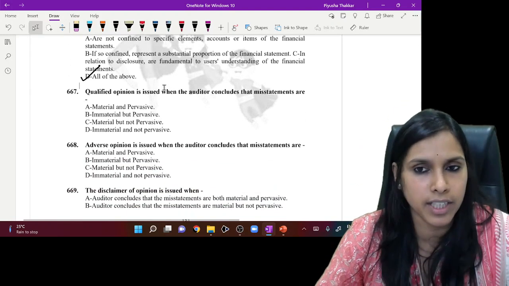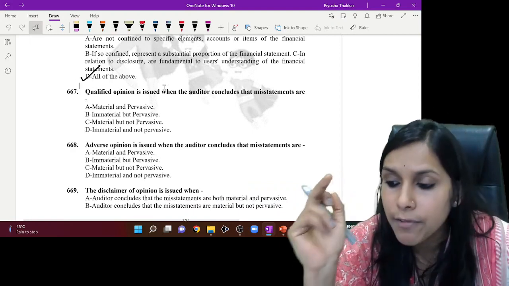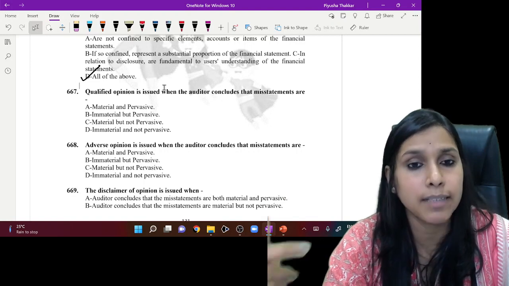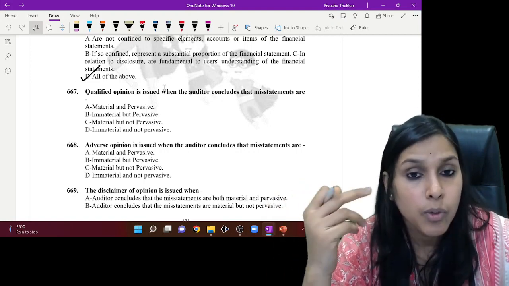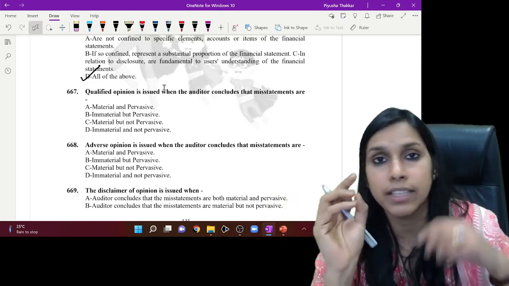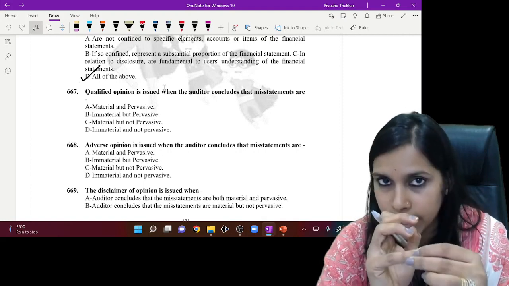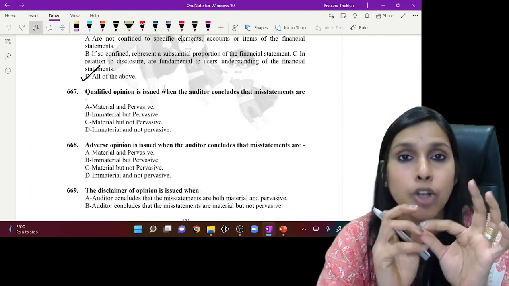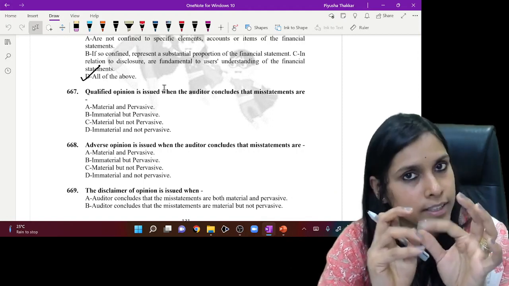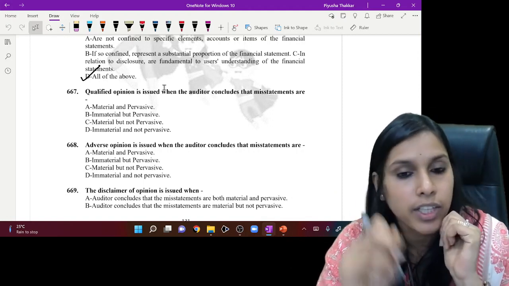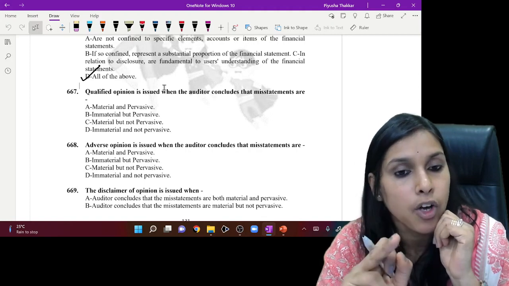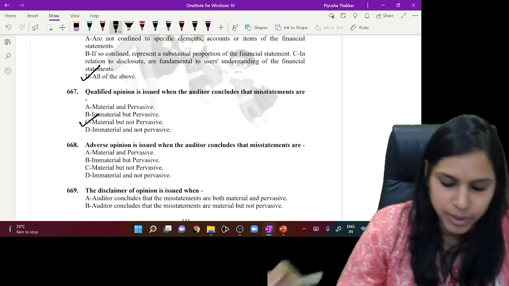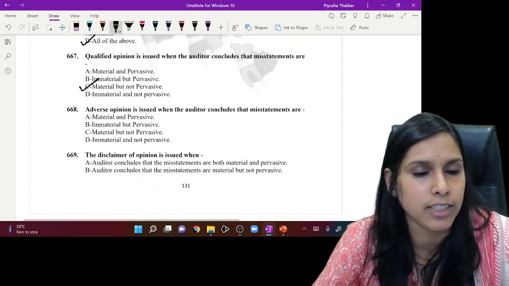Let's go ahead further to the next question. Qualified opinion is issued when the auditor concludes that misstatements are... Qualified opinion, when is it issued? When the misstatements are material, but not pervasive. Material, not pervasive. So here, if we see material but not pervasive, option C is the correct answer. Okay, let's go ahead further to the next question.